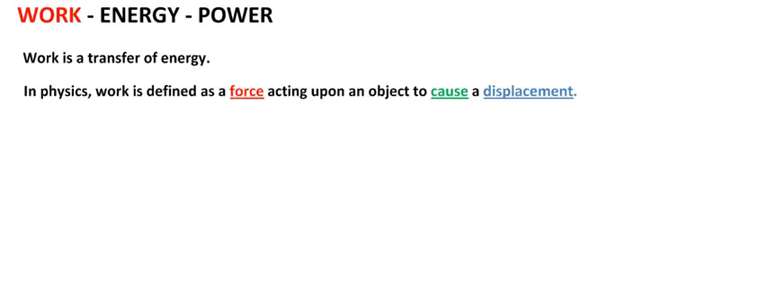The second definition of work in physics is that work is a force acting upon an object to cause a displacement. There are three key words in this definition: force, cause, and displacement. In order for a force to qualify as having done work, it has to be the cause of a displacement.